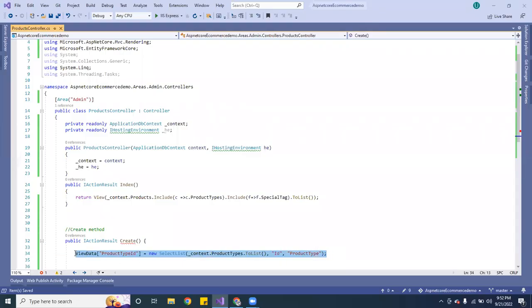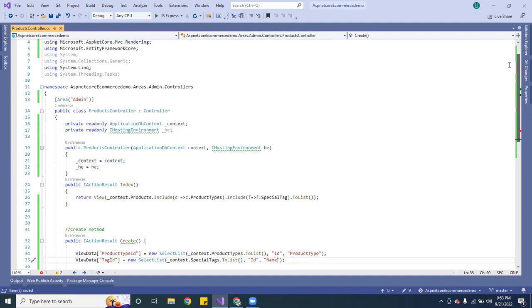Okay, so that's the first one for the product type. That's for the product type ID. Now we're going to need one for the tag. We're going to need one for the ID for the tag, and we're going to do tag ID, and this one is going to be the same thing. We're going to do special tags to list, and we're going to pass an ID, and this one we're going to need the name.